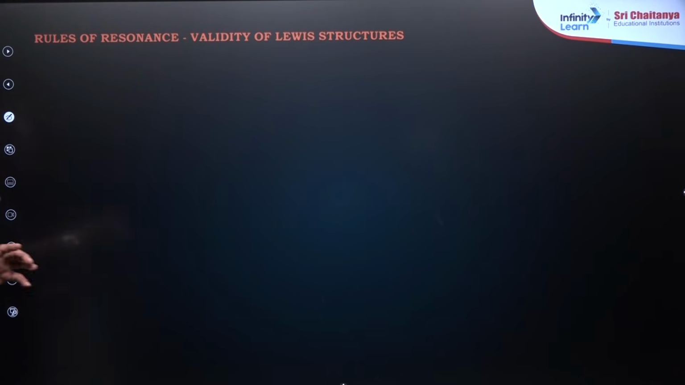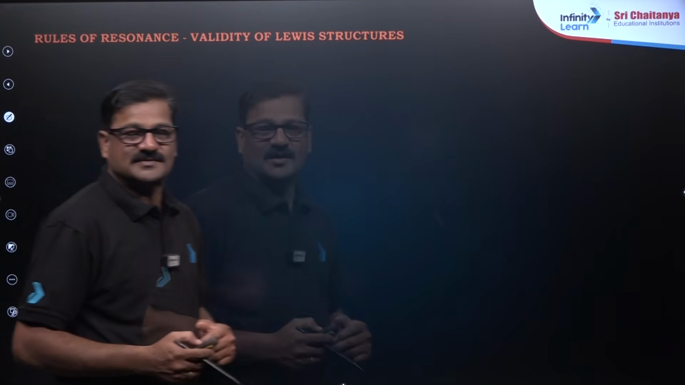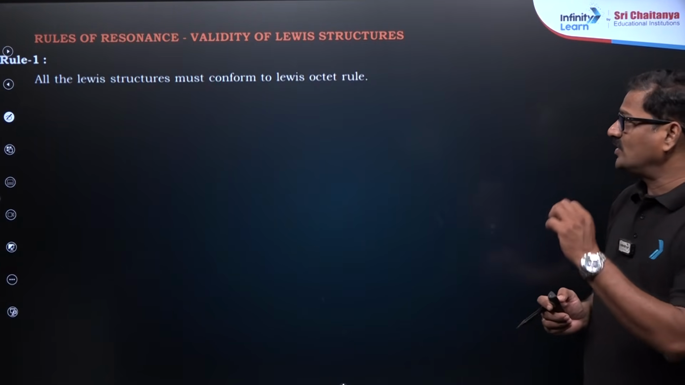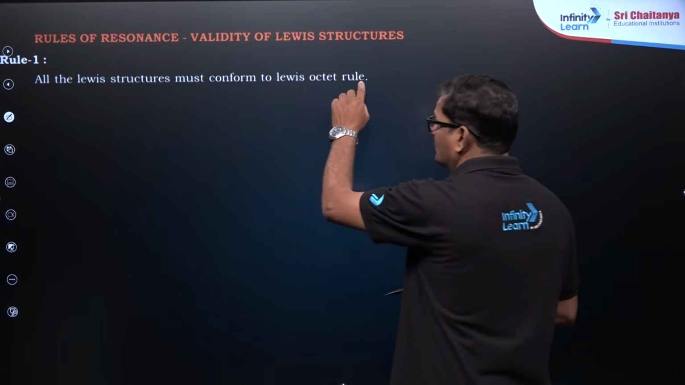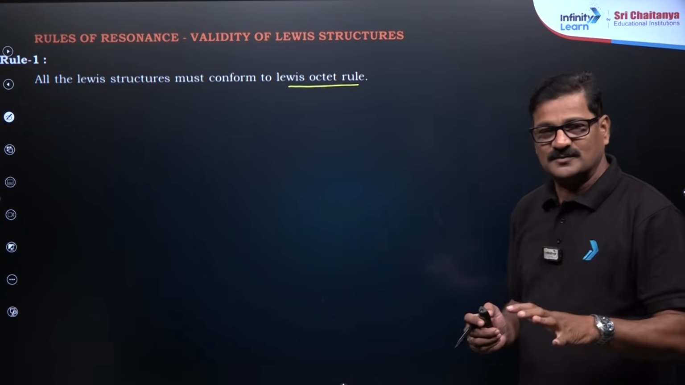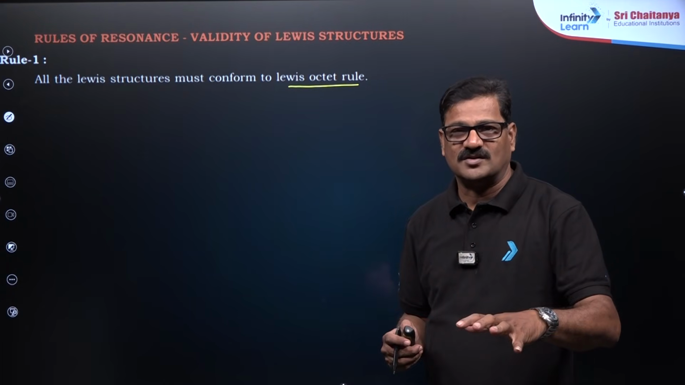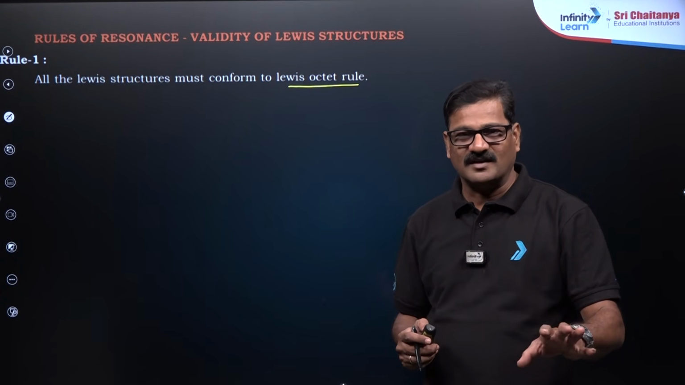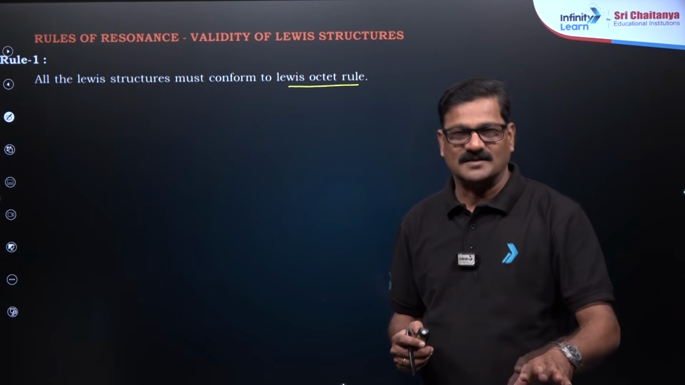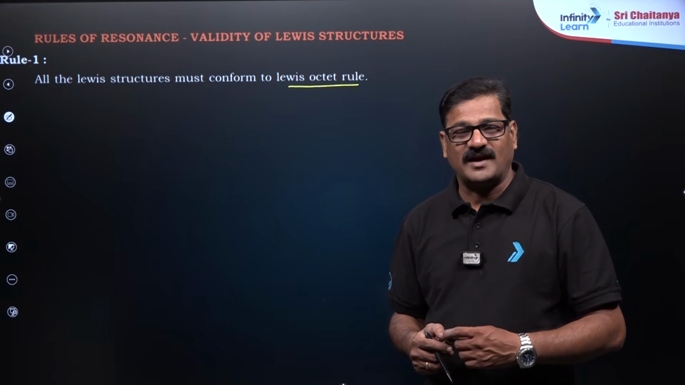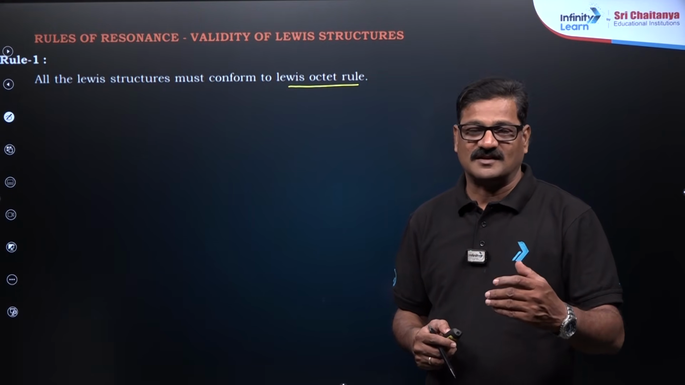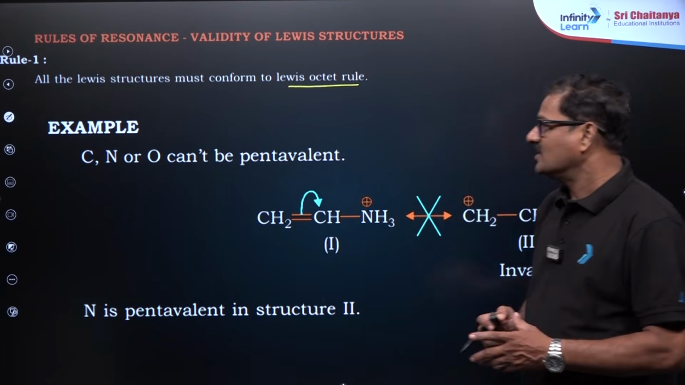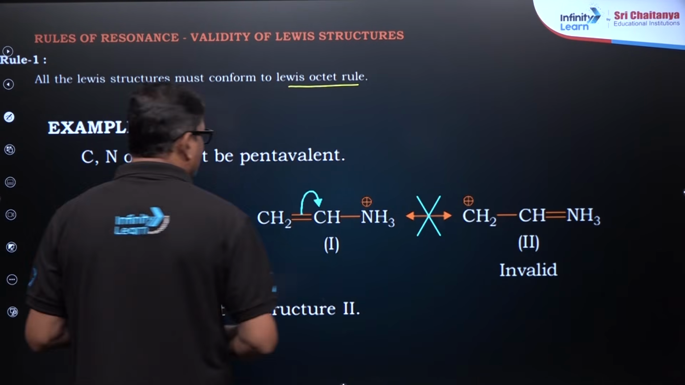Rules for resonating, validity of Lewis structures. Rules for writing resonance. So children, all the Lewis structures must follow the Lewis octet rule. Every atom is supposed to follow the octet rule. If a carbocation is there, or a carbon free radical is there, the octet is not followed. As I mentioned, carbocation has 6 electrons and carbon free radical has 6 electrons. And for example, carbon, nitrogen, oxygen can't be pentavalent.